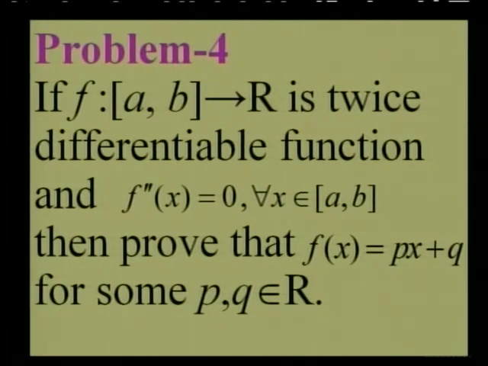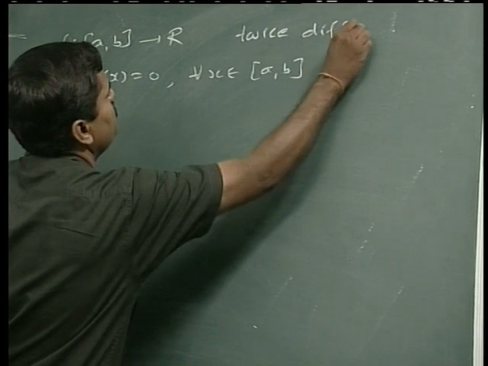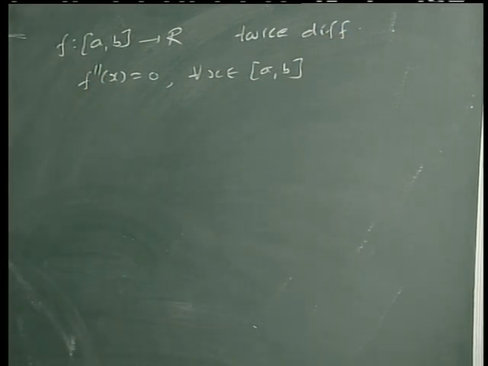Now let us see. This function is twice differentiable. Twice differentiable means its second order derivative exists. So that means the first derivative exists and it is also continuous.